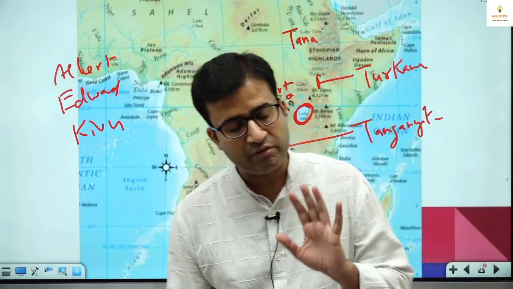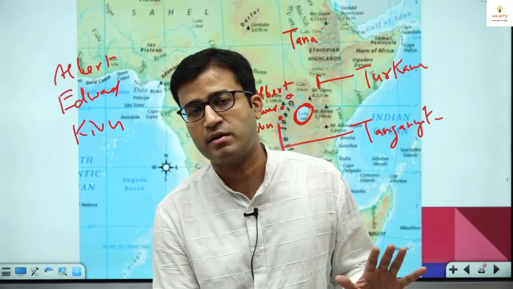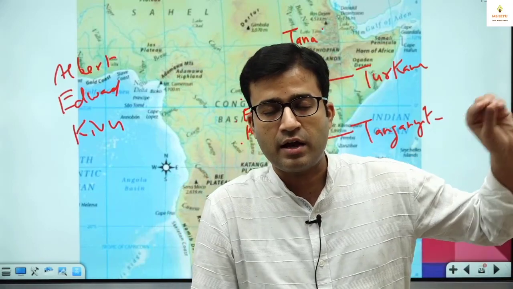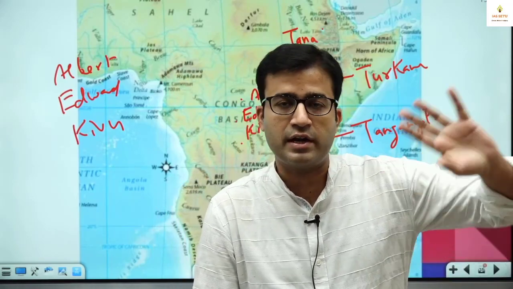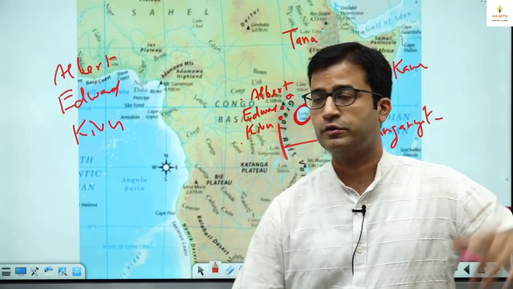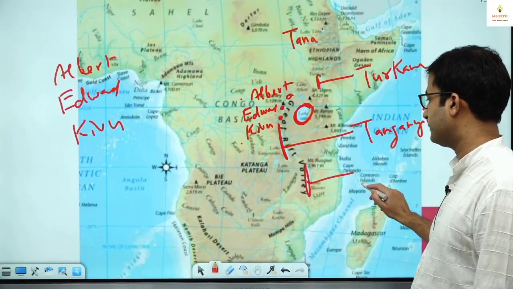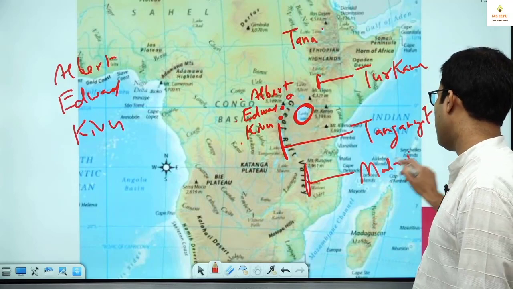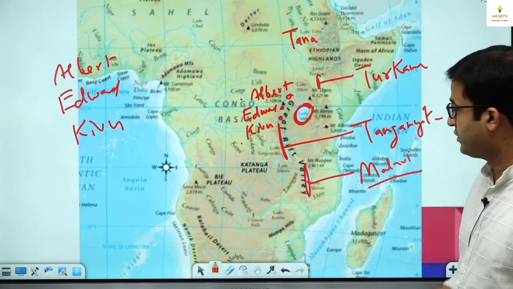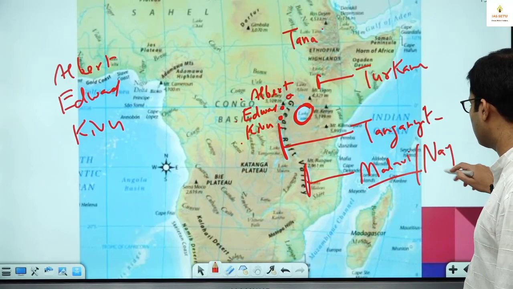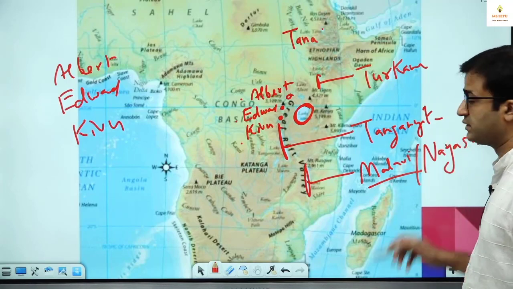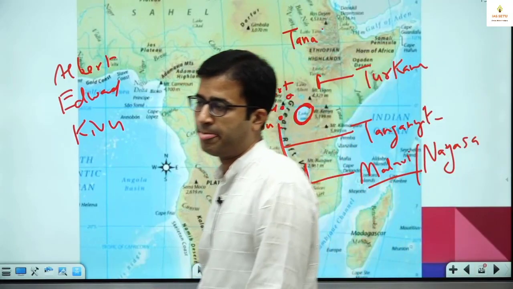7 रिवर 7 लेक आपको याद हो चुकी हैं, मानो या ना मानो। 7 lakes you have remembered: ताना, तुर्काना, टंगानिका, विक्टोरिया, लेफ्ट साइड ऑफ विक्टोरिया, एल्बर्ट, एडवर्ड, कीव। This is Lake Malawi. Might be in your atlas you will say there is no Malawi given, there is Nyasa. इसका दूसरा नाम है Nyasa, N-A-Y-A-S-A. Malawi और Nyasa both are same.